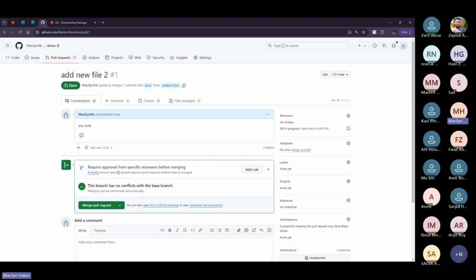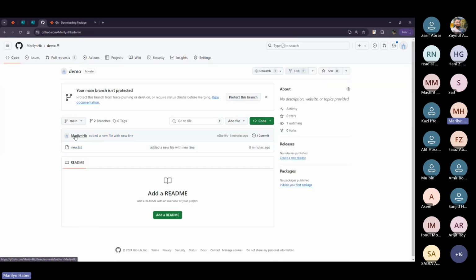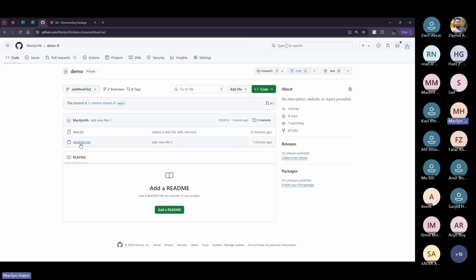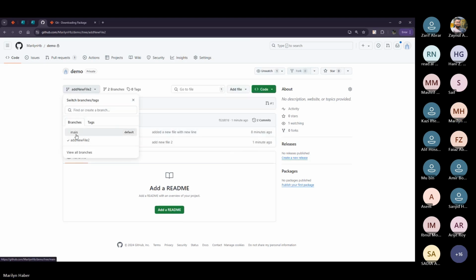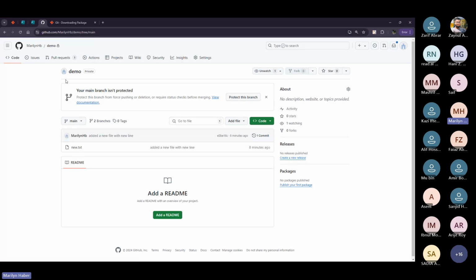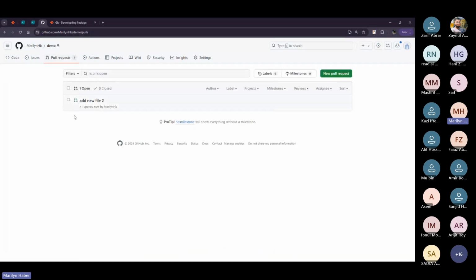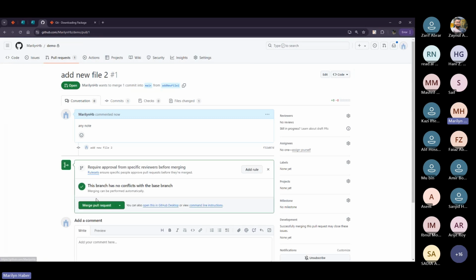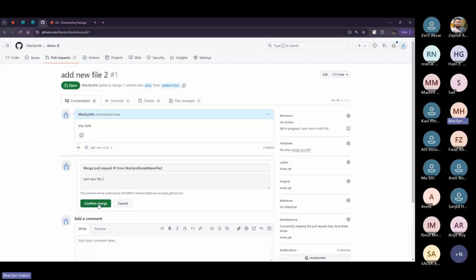So once I make sure that everything is clear, I'm going to go back here. You can notice that in my main branch, I only have one file, while in my second branch, I have two files. What I need to do is merge the second branch into the first one. If I come back here, I notice that I can merge. I confirm.